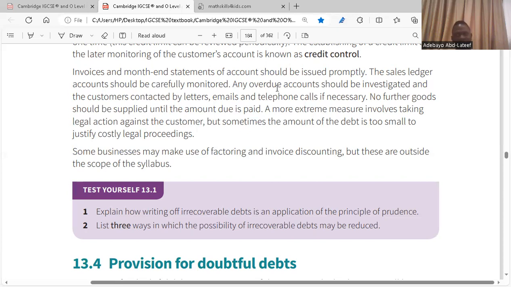Is it clear? Yes. Or invoice discounting. Invoice discounting means you just negotiate with the customer. Okay, you can't pay this, how much can you pay? Do you get it? Yes. So these are the ways you can recover the debt. Better than nothing, that is the point.